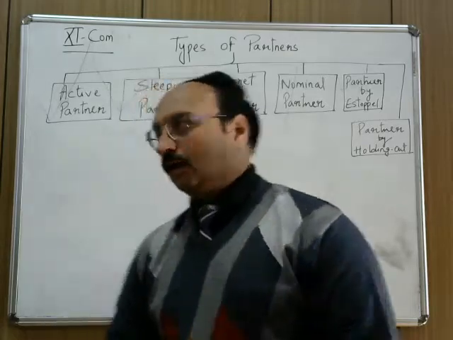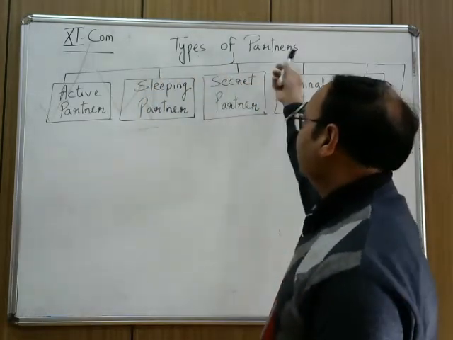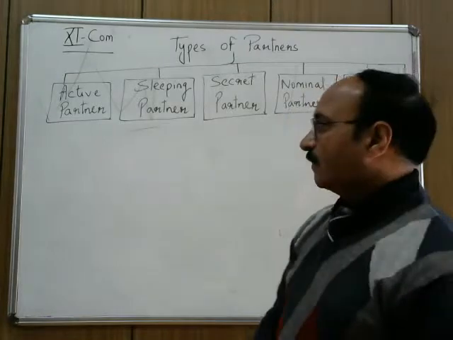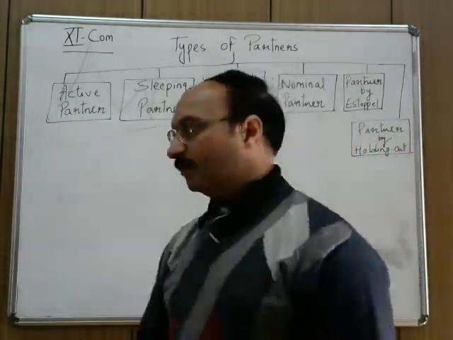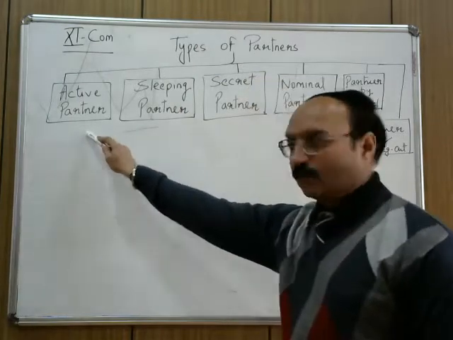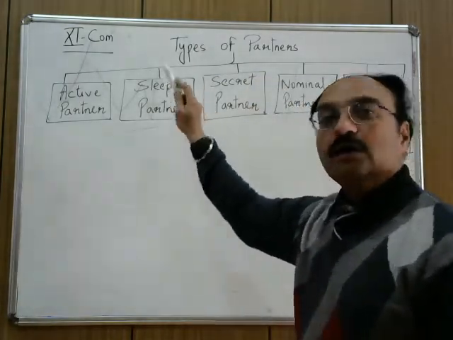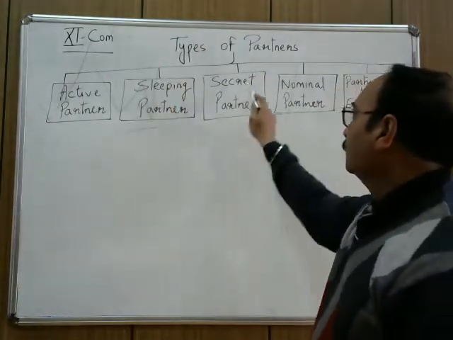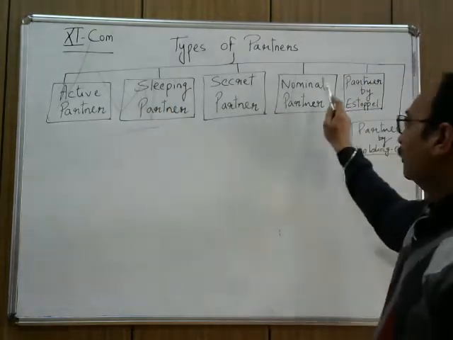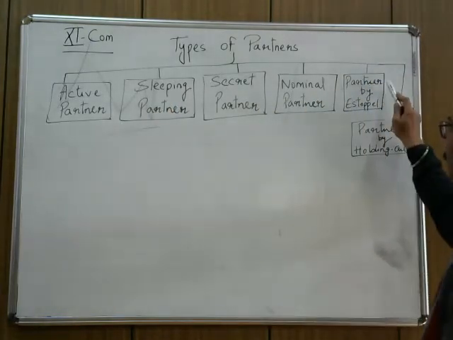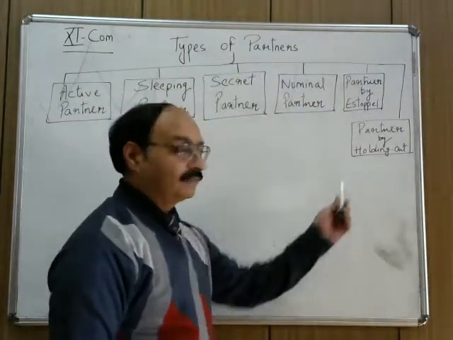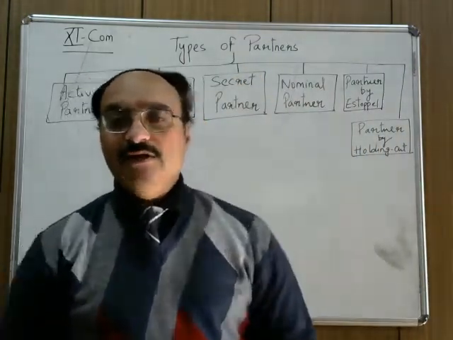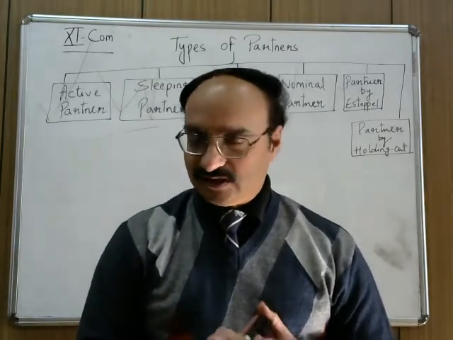Okay, our today's topic is types of partners. Under this we have to learn regarding 6 types of partners: active partner, sleeping or dormant partner, secret partner, nominal partner, partner by estoppel, and partner by holding out. Right? So these are the key points which we have to discuss today.